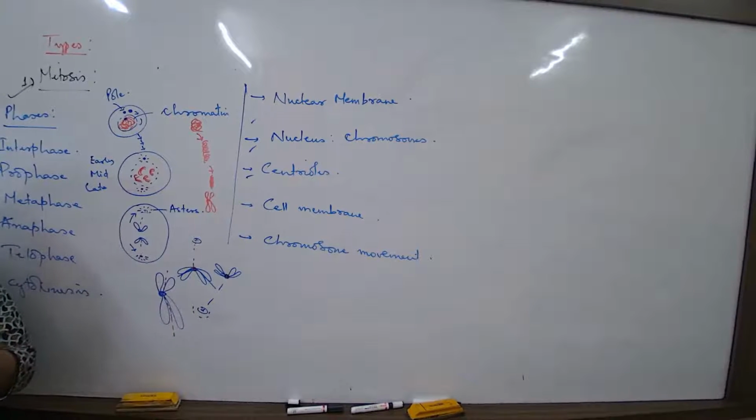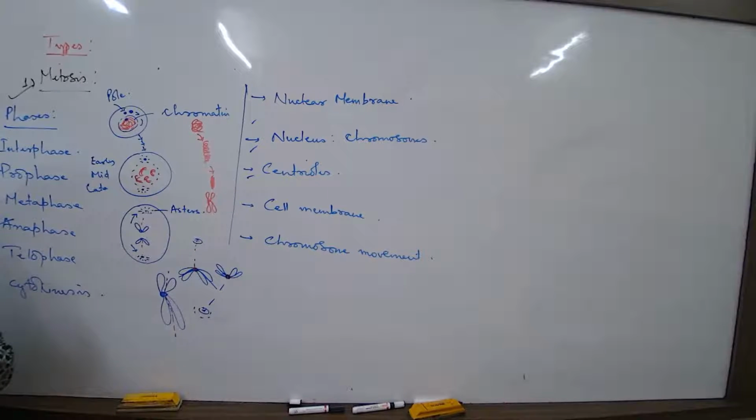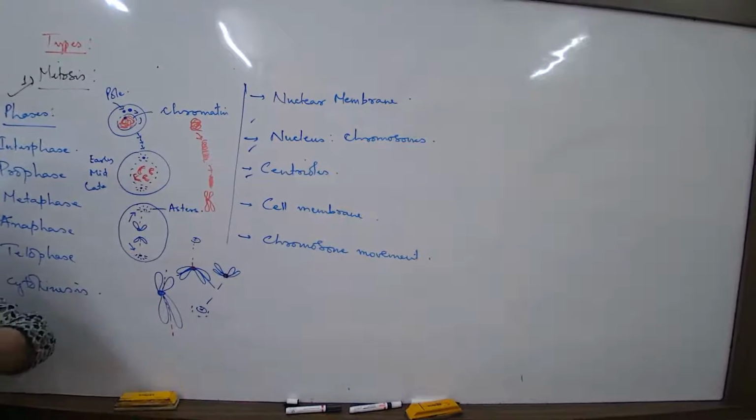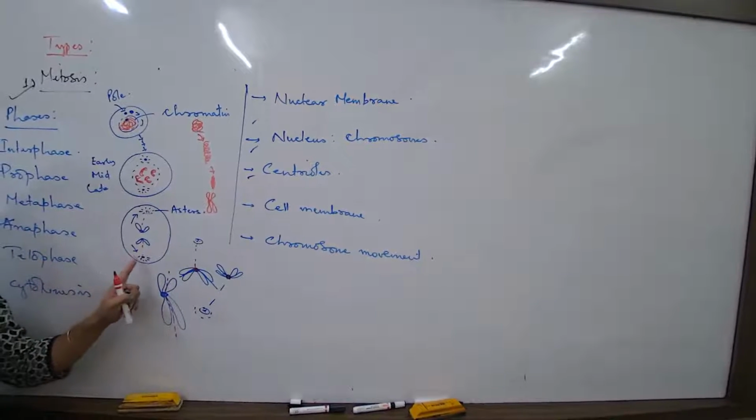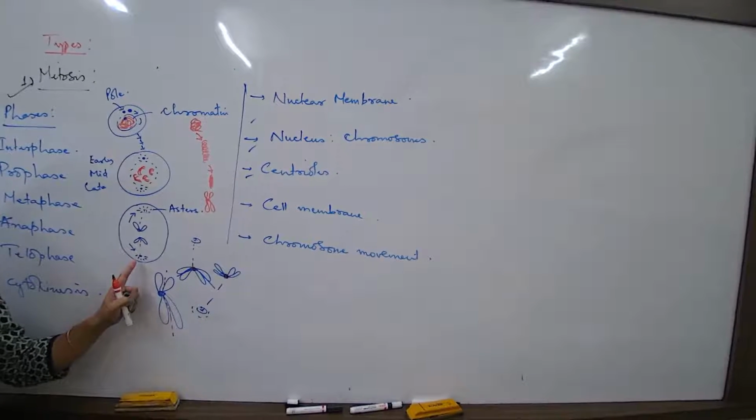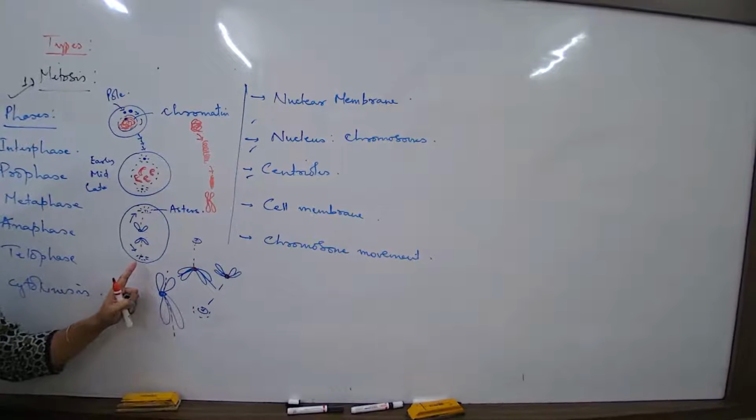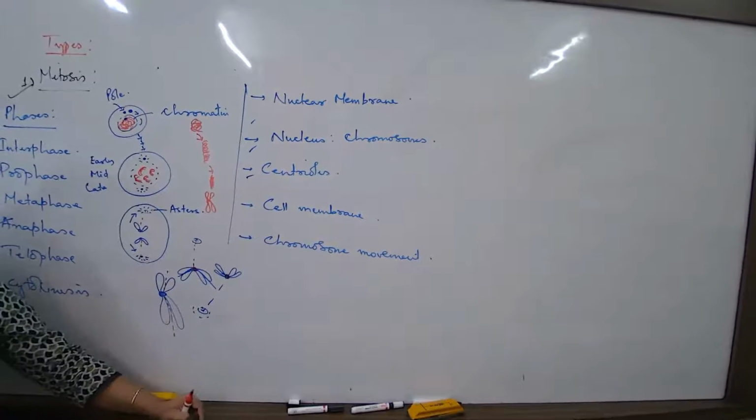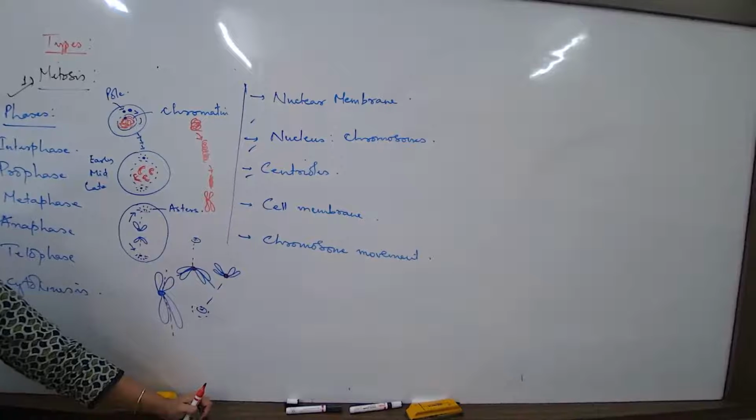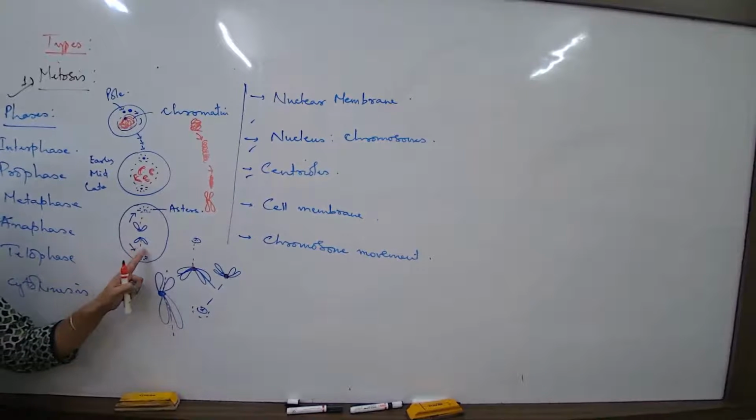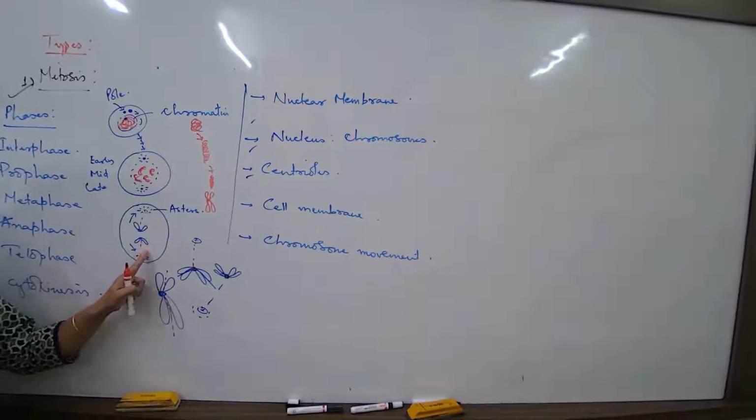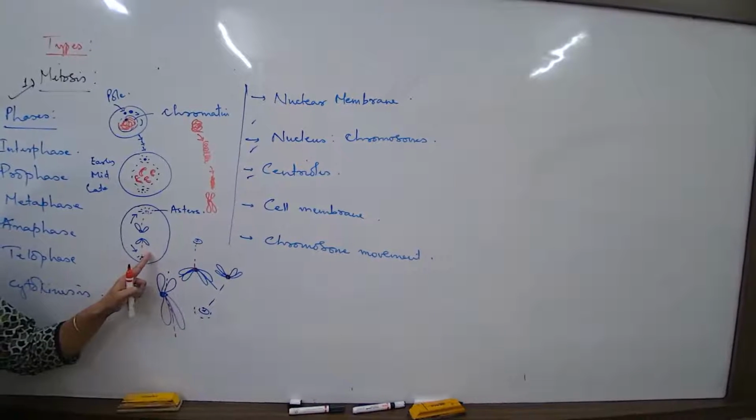And from every pair, one chromosome will move to one pole and the other chromosome will move to the other pole, because the spindle will remain attached only to the centromere. Does the spindle remain attached to the arms? No. If the spindle had remained attached to the arms, the chromosome would have broken. They don't break, because the splitting does not happen at the arms, the splitting is happening at the centromere.